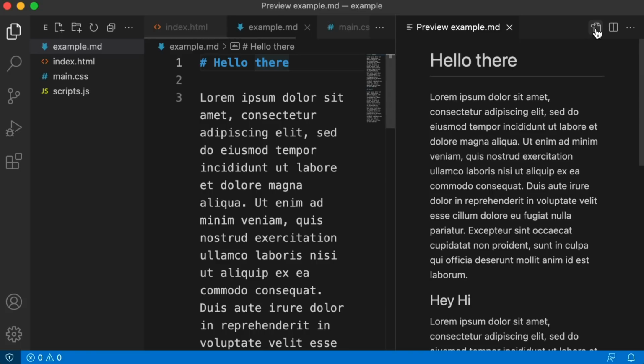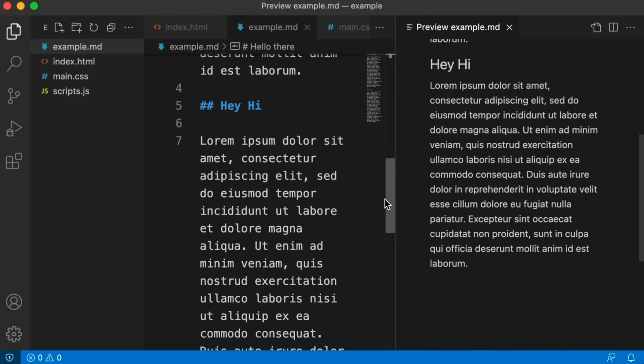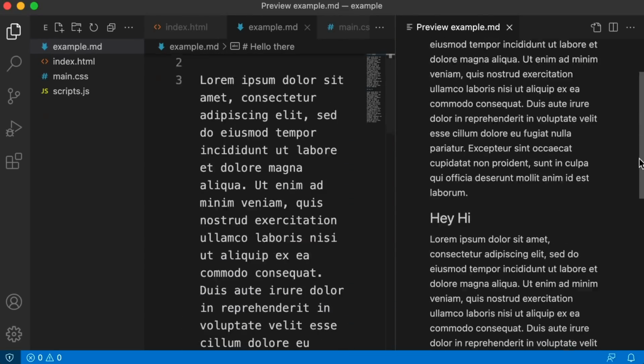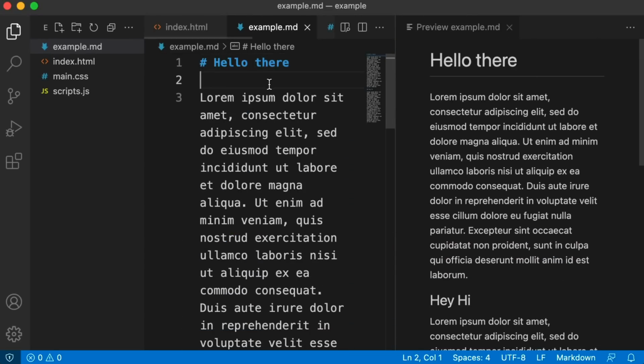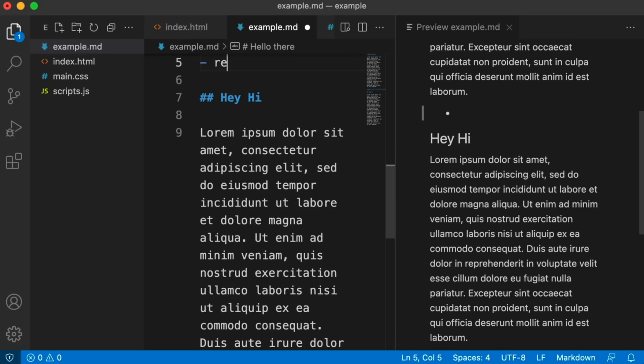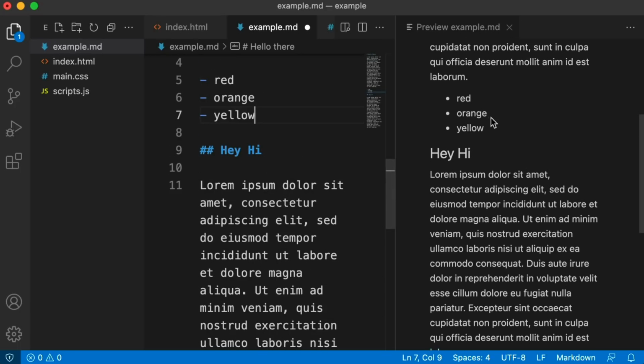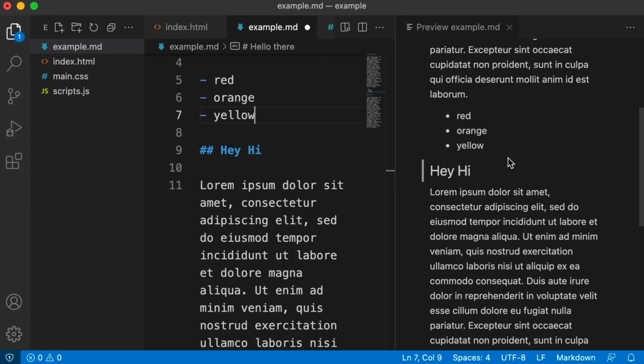You can click it. Cool, and there you see that's our heading level 1. Here's our heading level 2. Now, here's the really cool part. If you scroll on one of them, it scrolls both, so they're perfectly in sync. As far as I know, this has full Markdown support, so if I want to add a bulleted list here, cool, yep, there's the bulleted list. So yeah, until about a month ago, I had no idea this existed. It's a really cool feature.